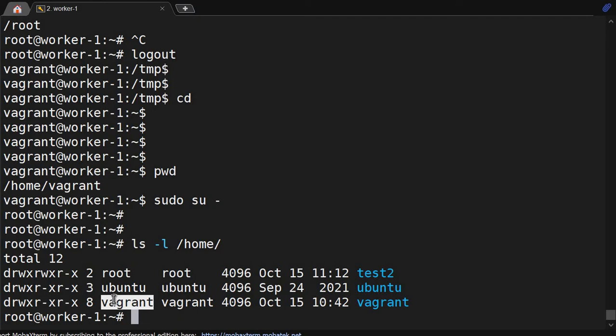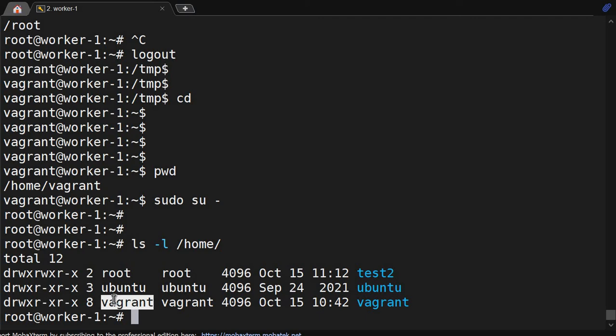So whenever we create a user, we define a home directory. It will get created inside /home by default. If you want some other changes, you can use -d and define another home directory over there. But by default, the user's home directory will get created inside /home with the username. And whenever that user logs into the system, it will land in that same home directory.